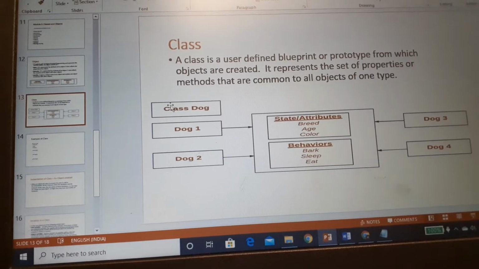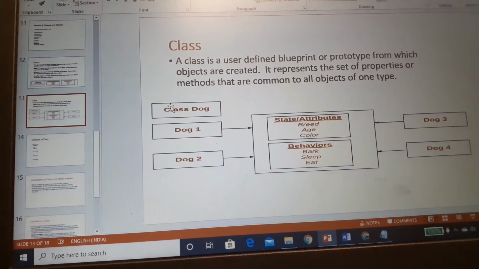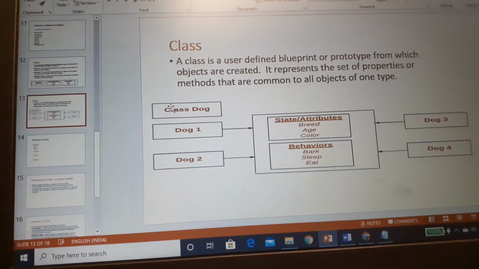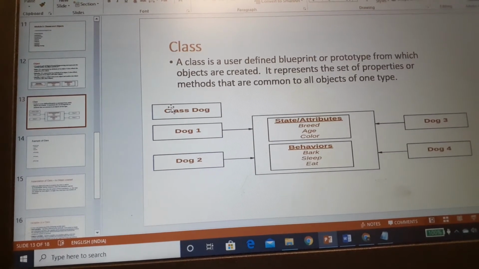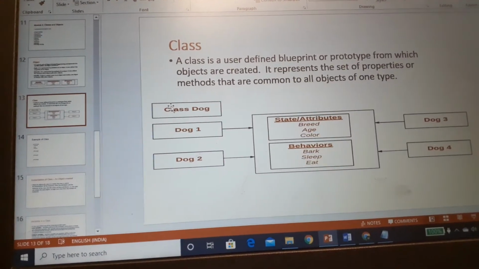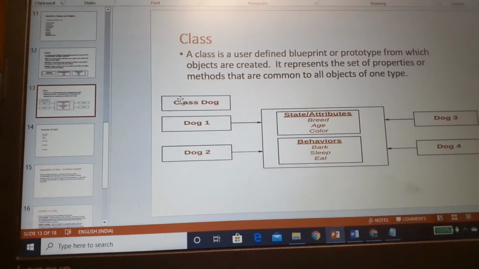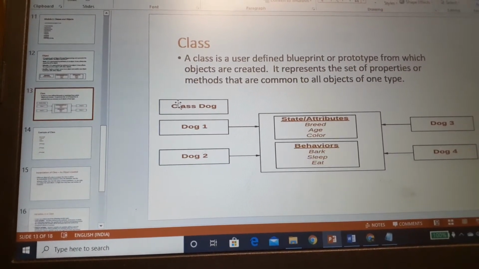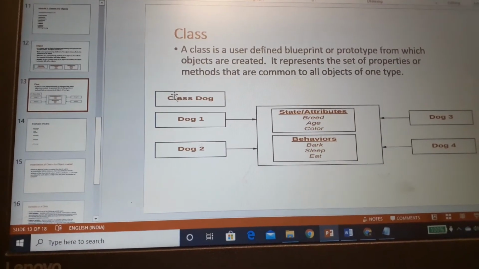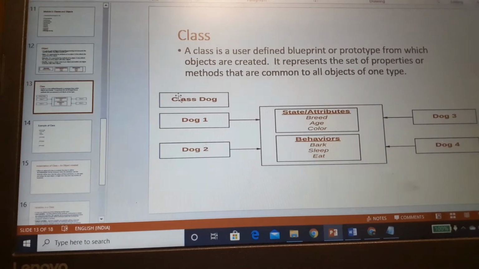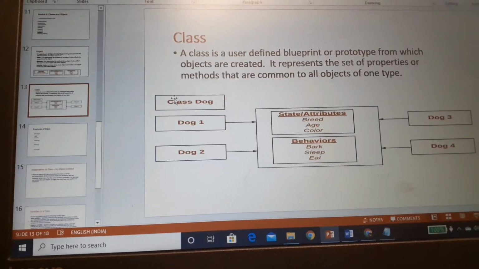Our gene is a prototype of us which defines how we will be developed, how we will take the properties. So similarly, a class is a user-defined blueprint or prototype from which objects are created. It represents the set of properties or methods that are common to all objects of one type.